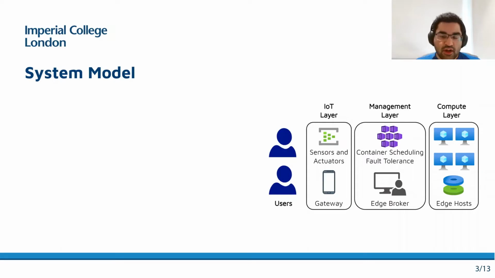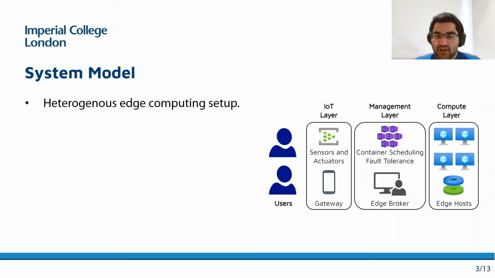So in this work, we target a standard heterogeneous edge computing environment where all nodes are in the same local area network, or LAN. Here, tasks are container instances generated from the sensors and actuators in the Internet of Things, or IoT, layer and communicated to the compute nodes via gateway devices. The edge broker takes all scheduling, management, and preemptive migration decisions in our system.